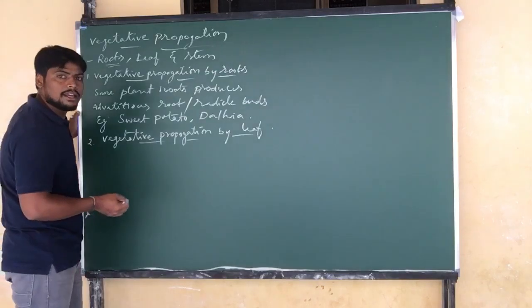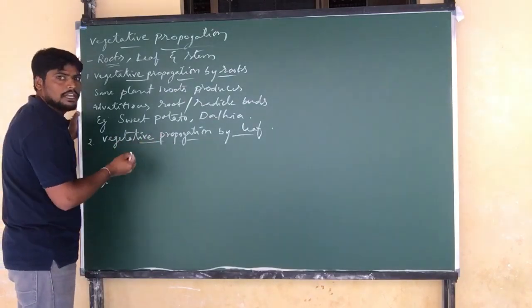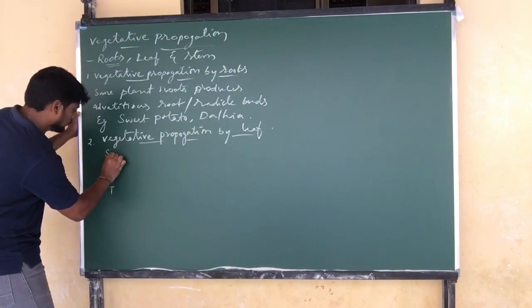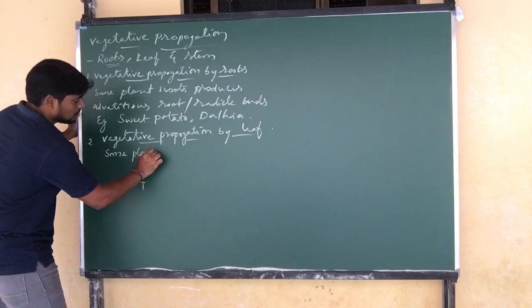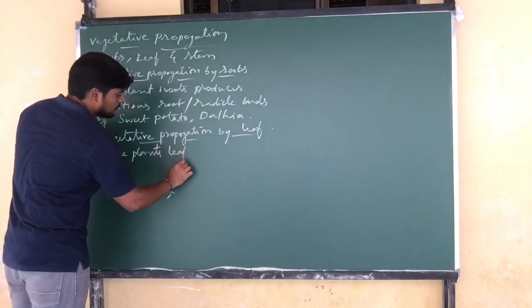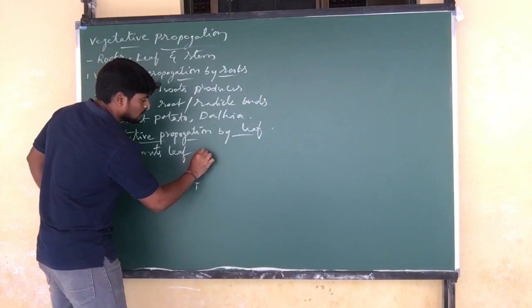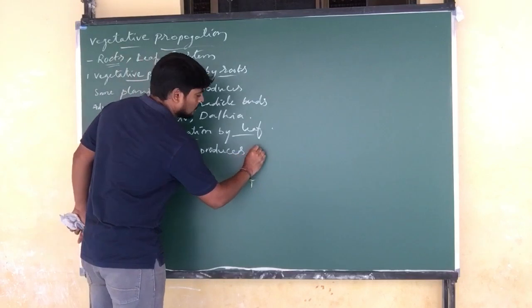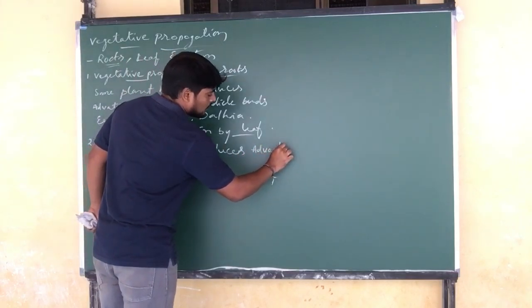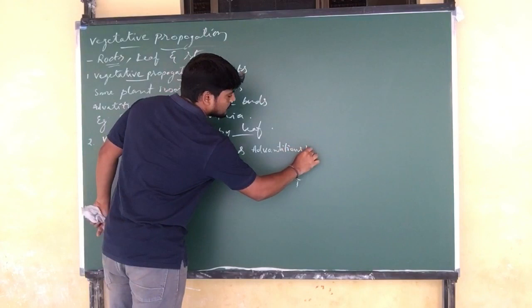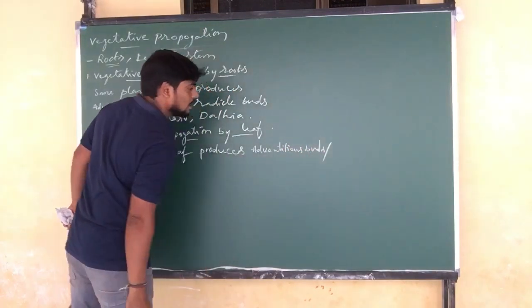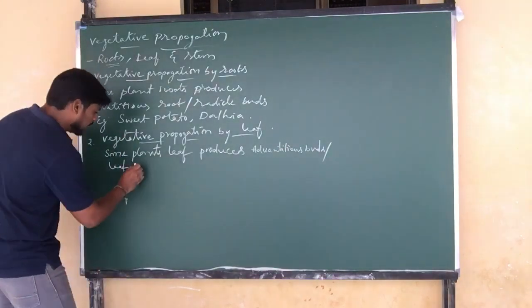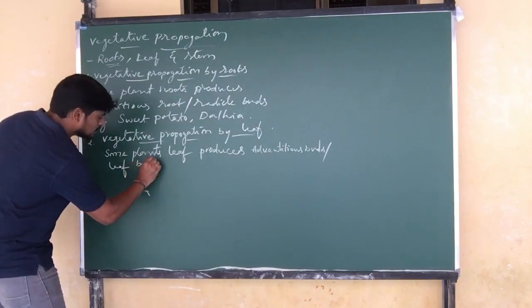So what is happening in vegetative propagation by leaf? Some plant leaves produce adventitious buds, also called leaf buds.